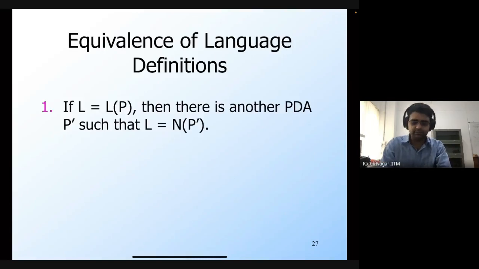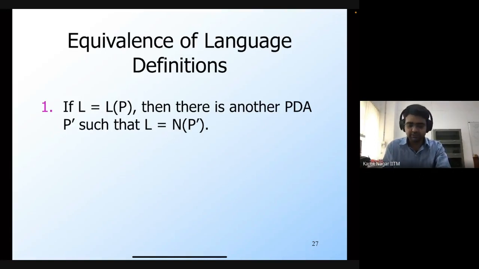More formally, if we have a PDA P and we consider its language L of P, which is its language through the final state, which means all the strings which take the PDA to the final state, let's denote this language by L. Then there is another PDA, P prime, such that L is the same as N of P prime, which means that the language of P prime through the empty stack is the same as the language of P through the final state.